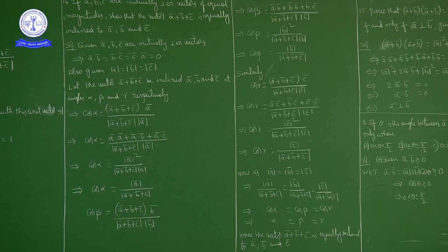Okay. Now, as magnitude of a bar, magnitude of b bar, magnitude of c bar are equal, magnitude of a bar by magnitude of a bar plus b bar plus c bar is equal to magnitude of b bar by magnitude of a bar plus b bar plus c bar is equal to magnitude of c bar by magnitude of a bar plus b bar plus c bar. It means cos alpha is equal to cos beta is equal to cos gamma. So alpha is equal to beta is equal to gamma, and the vector a bar plus b bar plus c bar is equally inclined to the vectors a bar, b bar and c bar.